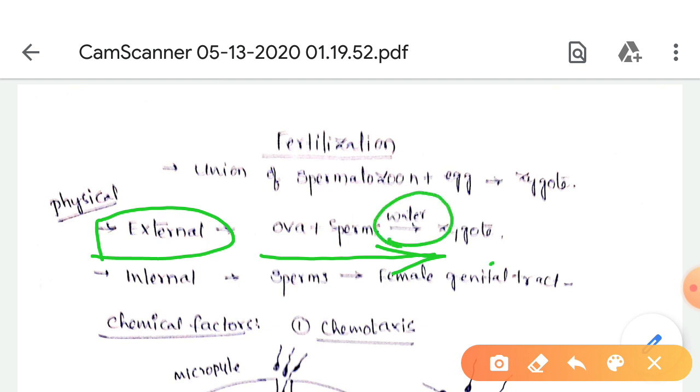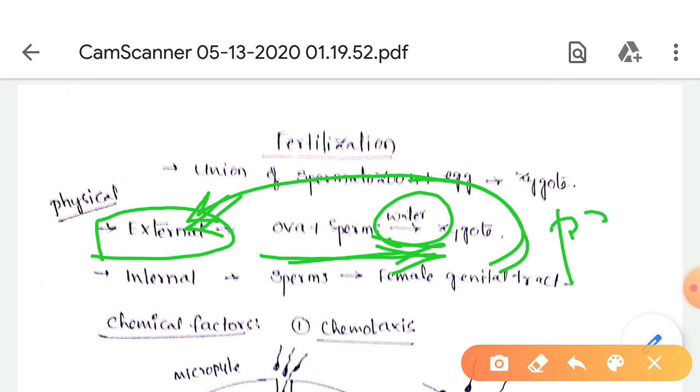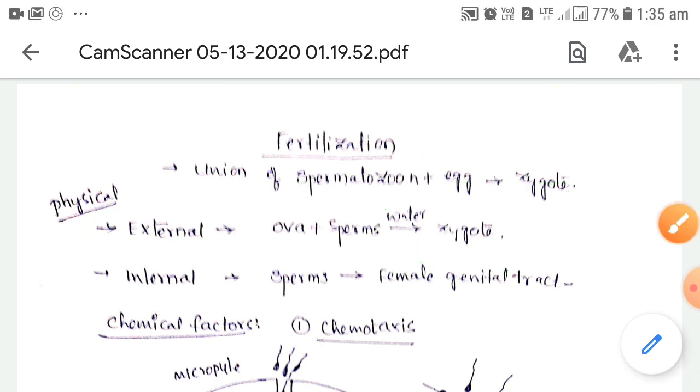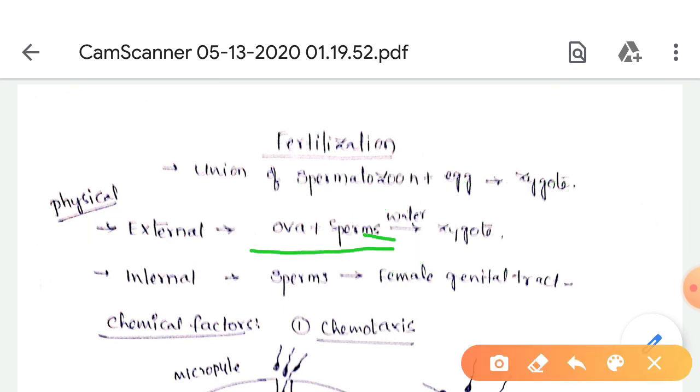This is called external fertilization. It is the primitive type of fertilization. Examples are fishes and frogs. The ova and sperm fuse together and form the zygote.